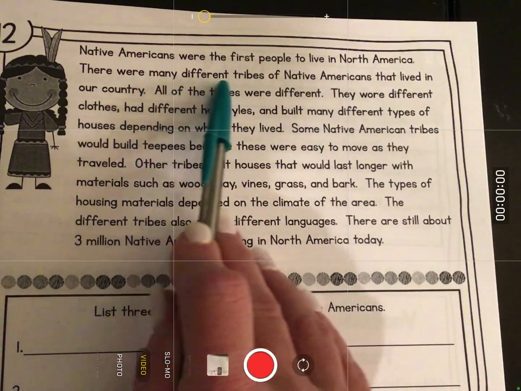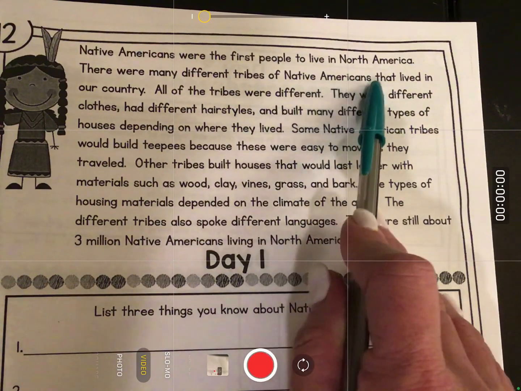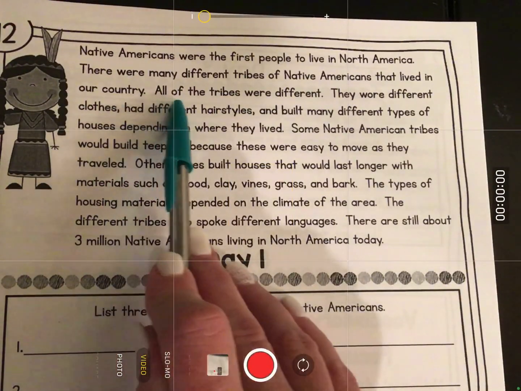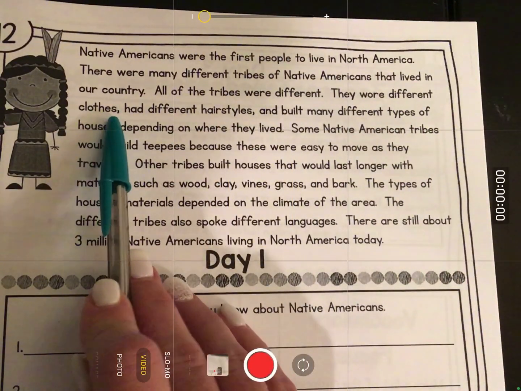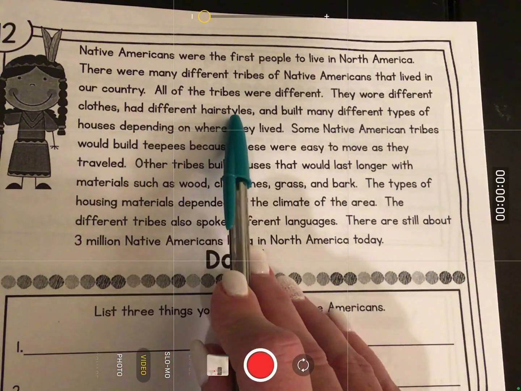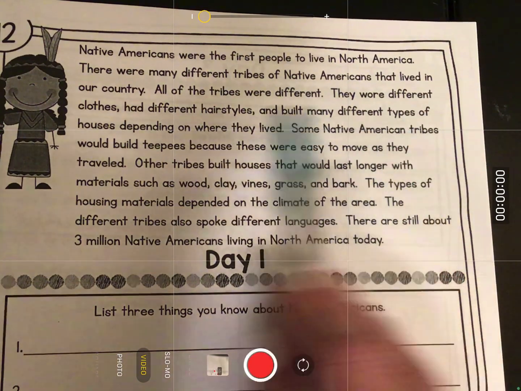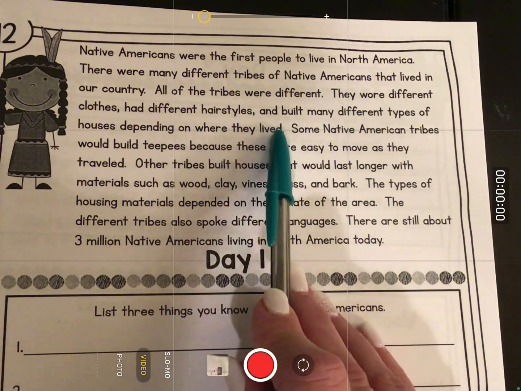There were many different tribes of Native Americans that lived in our country. All of the tribes were different. They wore different clothes, had different hairstyles, and built many different types of houses depending on where they lived.